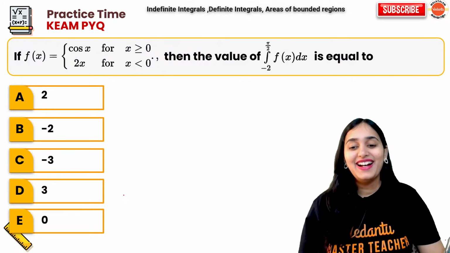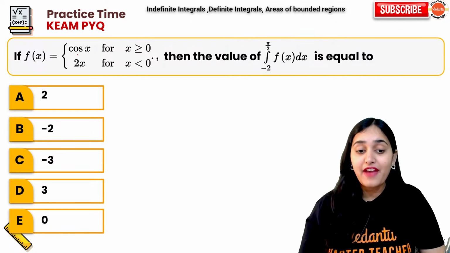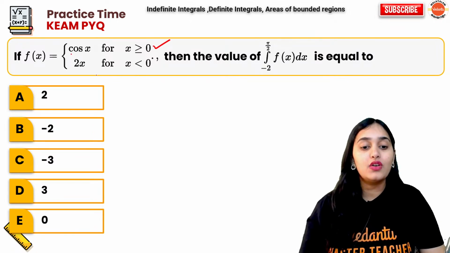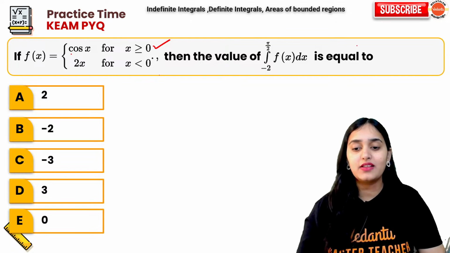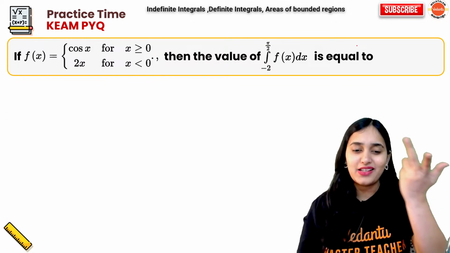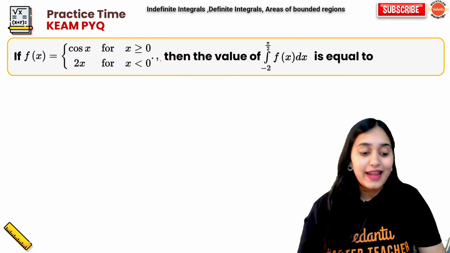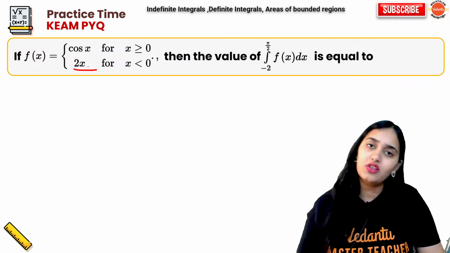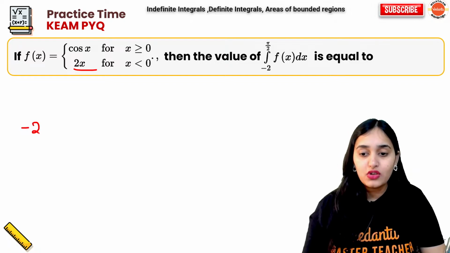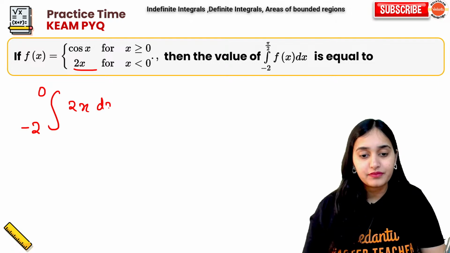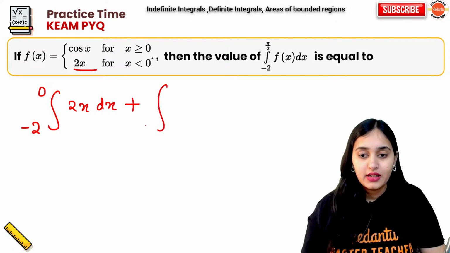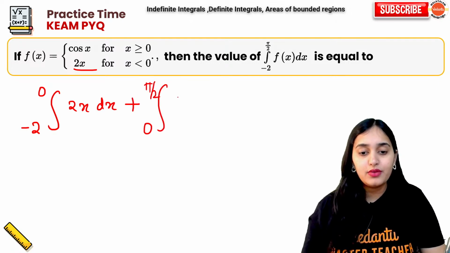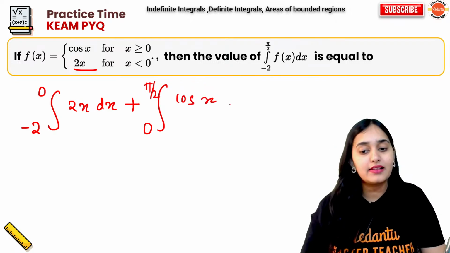Okay. Alright, next is, if f of x is cos x for x greater than 0, and 2x for x less than 0, then the value of this is equal to what? Break the limits. That is so easy a question. So for less than 0, we will have this function. For greater than 0, we will have that function. So just do it like that. So from minus 2 to 0, we have 2x. And from 0 to pi by 2, we have cos x.